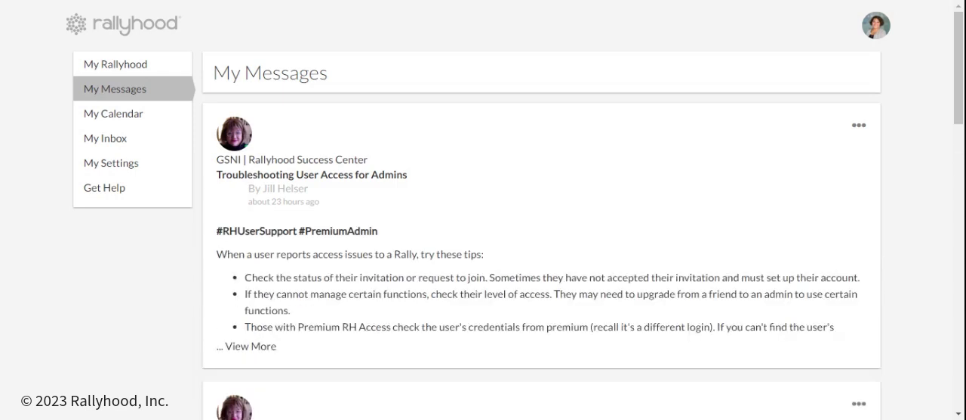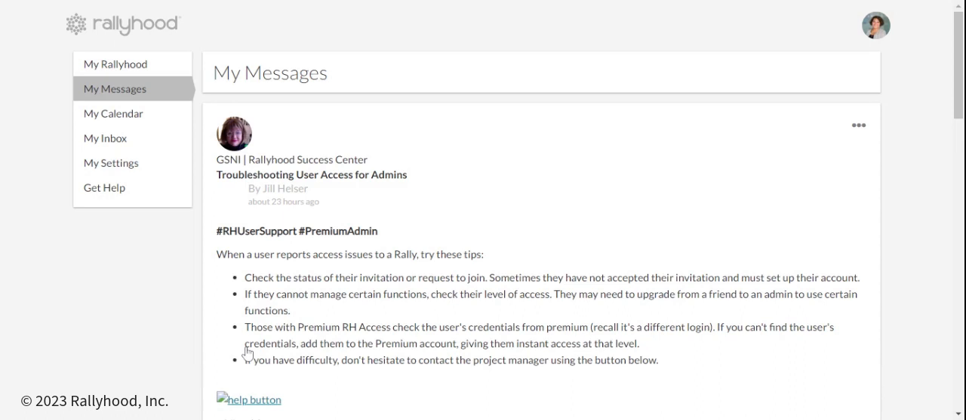The message wall is where members of a group can post questions, answer questions, and share information. This is essentially an activity feed that helps you get a quick pulse on all the message wall posts across your rallies without having to click into each rally individually to look for new information. If you click View More, this will expand the message if it's longer than the viewing page.